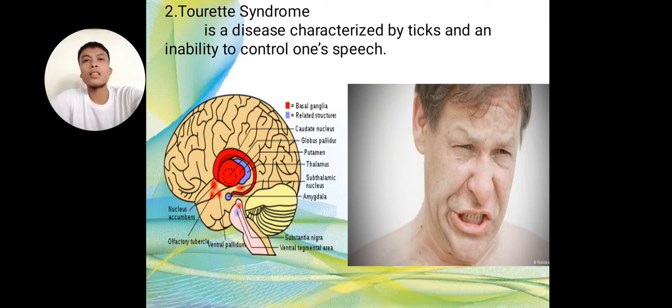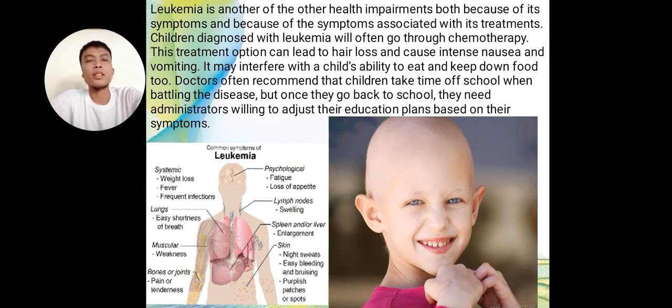Itong mukalit raganig, kung mugimok ng sa mga parties lawas mo na mga syndromes, Tourette syndrome. So, makakuha na sa mapiktaw na brain. Then, third is leukemia. Leukemia is another of the other health impairments, both because of its symptoms and because of the symptoms associated with the treatment. Children diagnosed with leukemia will often go through chemotherapy.